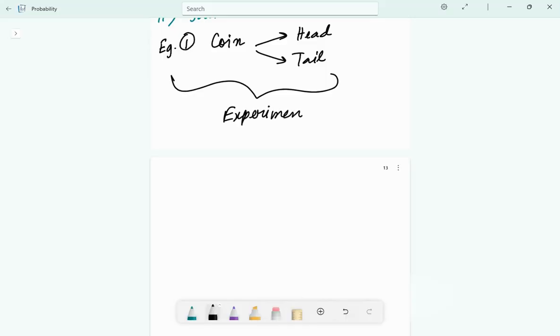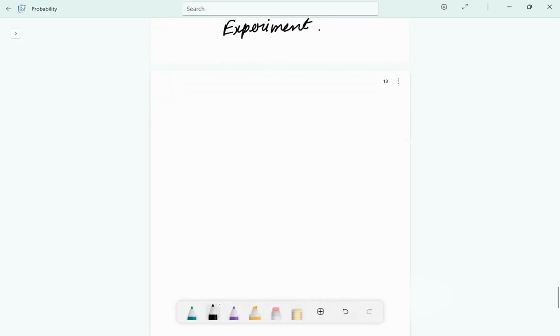Do you get it? The experiment is conducted in repeated times and in identical conditions, so this can be called an experiment. Though this is a random experiment, where we do not know the answer in advance, we will come to the types of experiment later. First, let's consider only experiments and let's take a few more examples, okay? This was the first example.